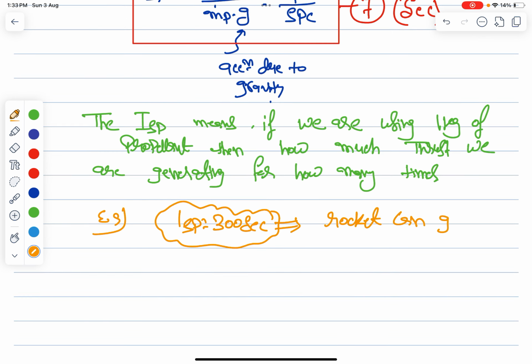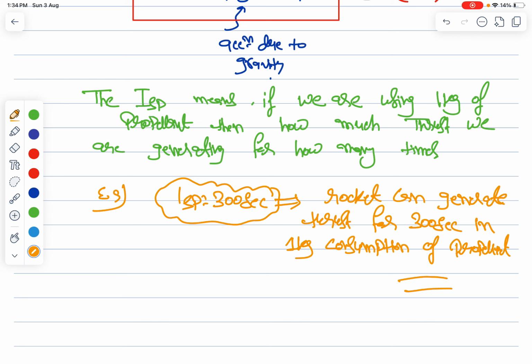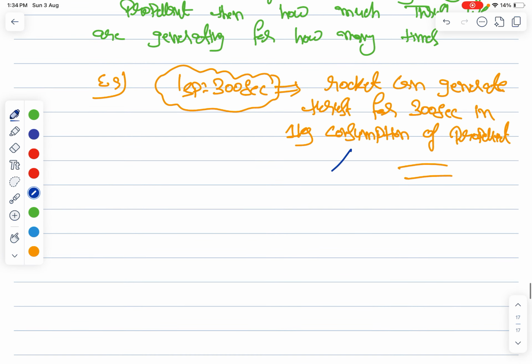That means if you are using 1 kg of propellant, your rocket can generate thrust for 300 seconds. That means how much thrust will it generate? It will generate around 1 kgf. So how much thrust will it generate?